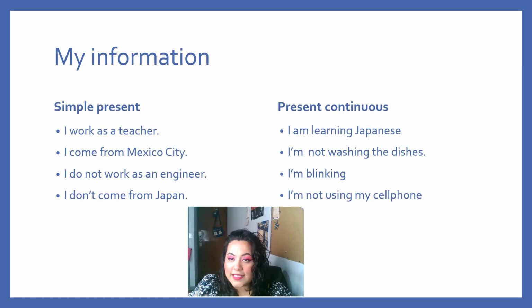Then I have the present continuous to talk about things that are happening at the moment of speaking or things that are happening around the moment of speaking, which means that they last a very short time. For example, I am recording a video. I am not washing the dishes. I'm blinking and I am not using my cell phone, of course.